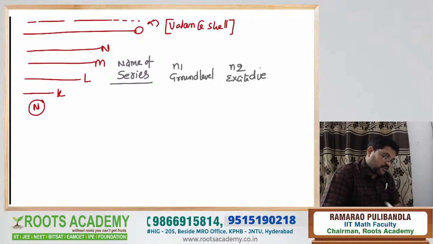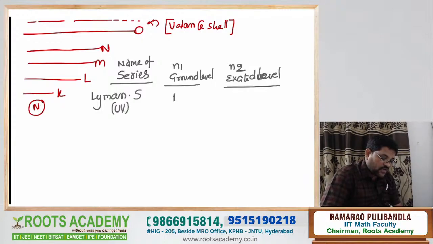Now the first one is the Lyman series. The Lyman series is observed in the UV region. For the Lyman series, the ground level N1 is equal to 1, which means the K orbit. N2 is the excited level, which means 2, 3, 4, and so on up to infinity. So the Lyman series is completed.